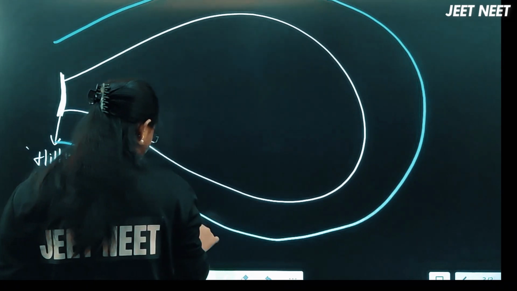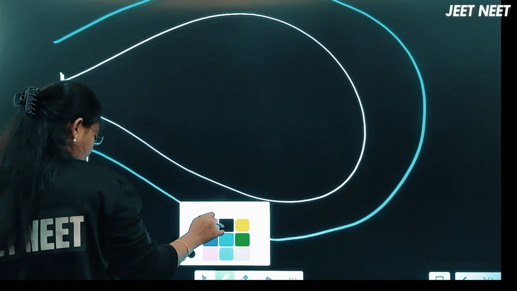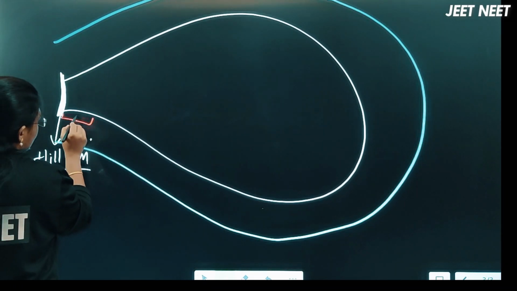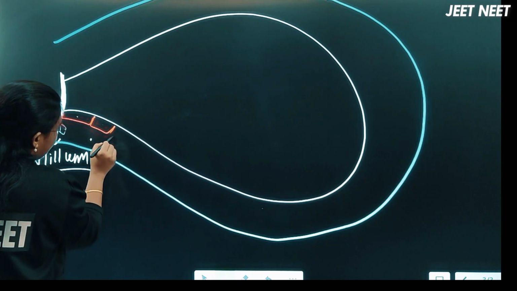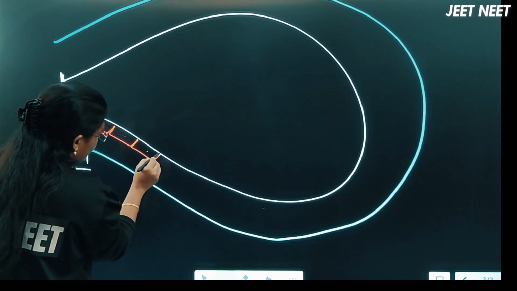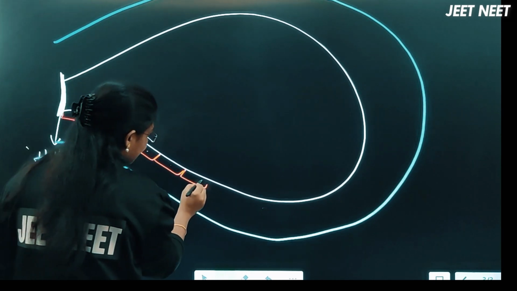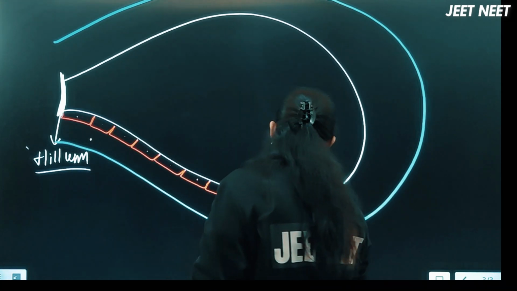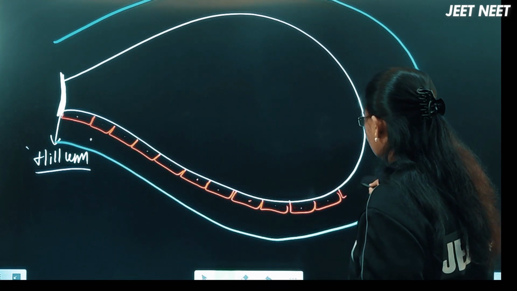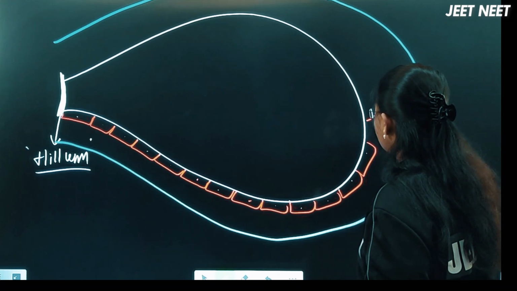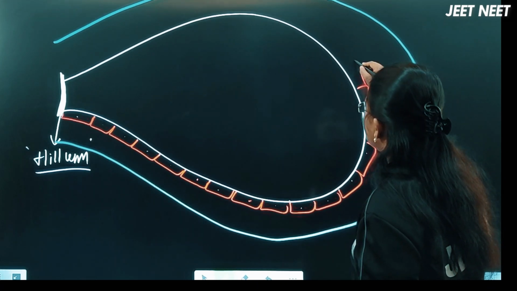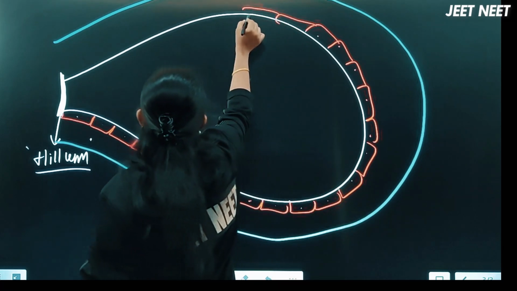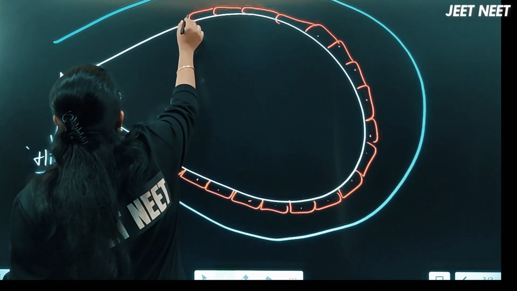And next, the germinal epithelium. Actually, it's the first thing: the outermost layer of the ovary is made up of the germinal epithelium, which is made of cuboidal shaped cells.